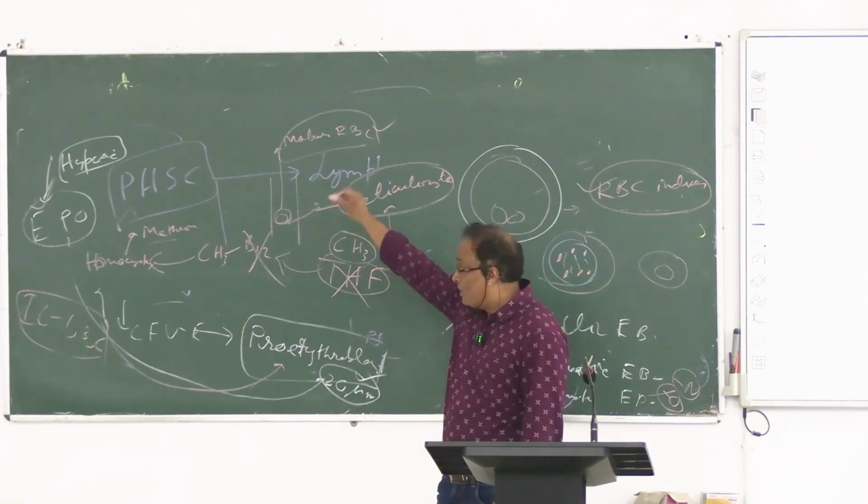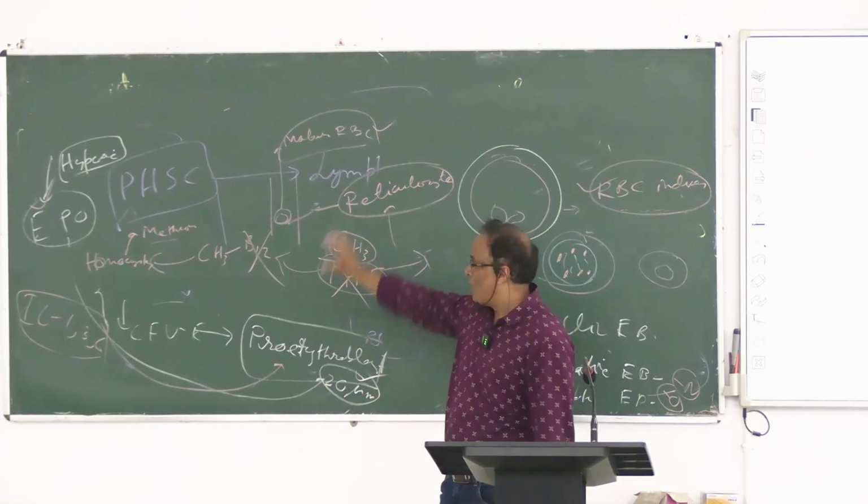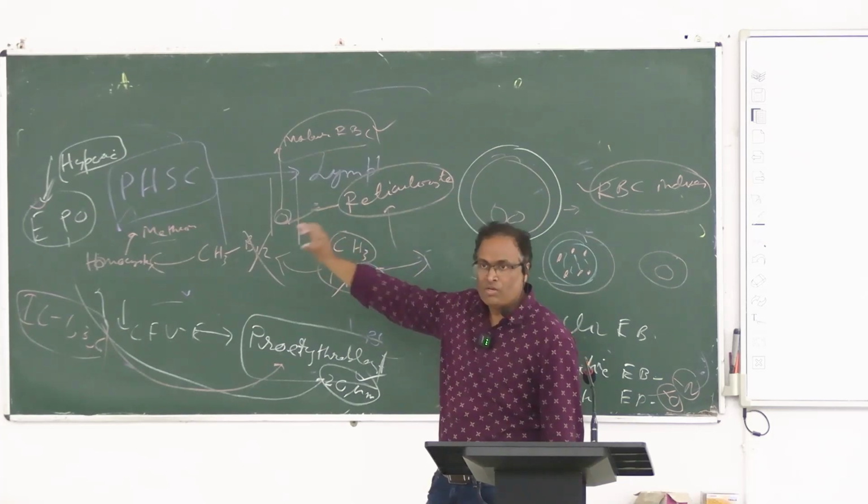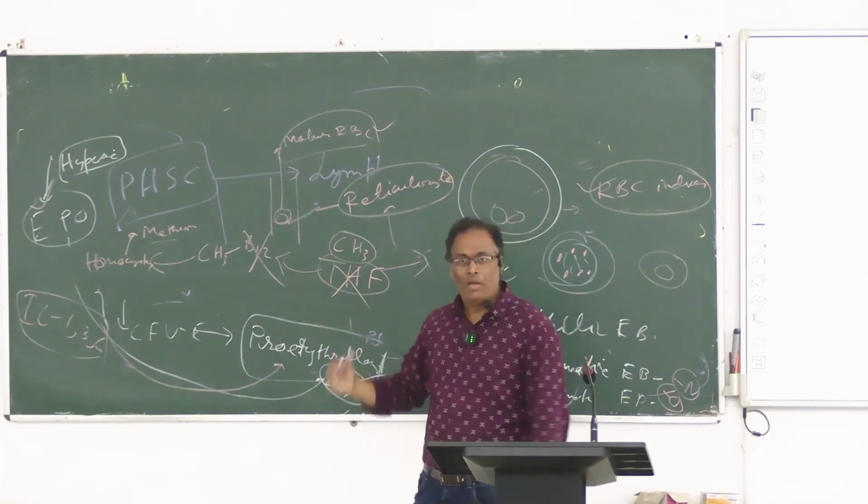I will give the lecture very briefly, in 10 minutes. How is it in case of hypoxia, that means at high altitude the RBC level will be high, right?